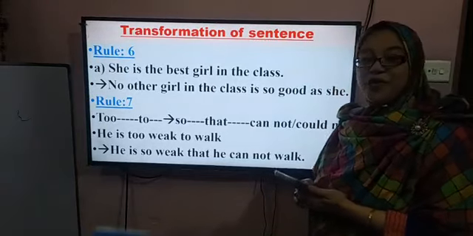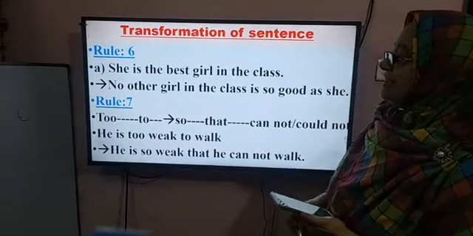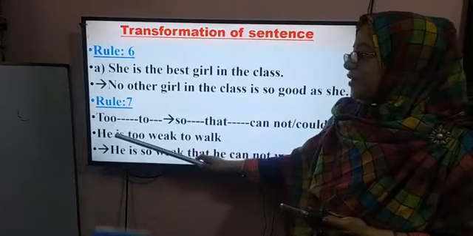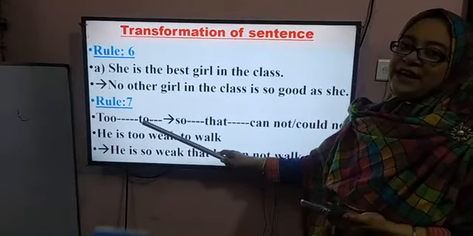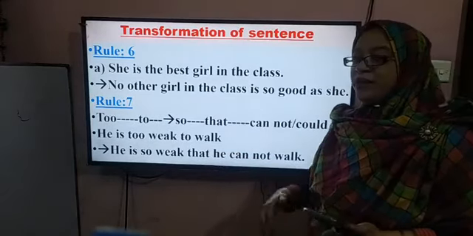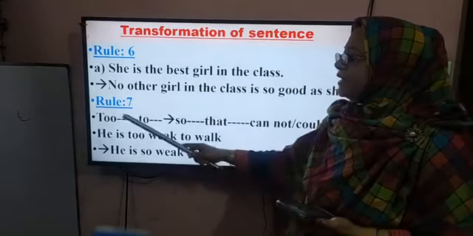Okay, now we go to another rule. Look at here. If you find too dot dot too in a sentence, then what will you do? How can you turn it into negative? This is a very important rule.